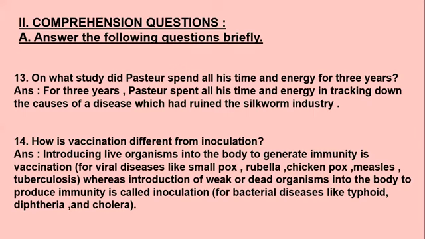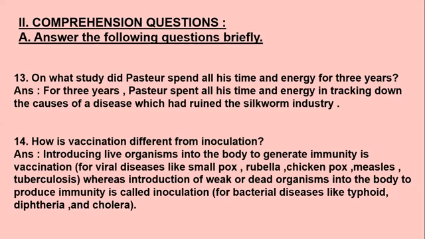Moving on to the next question. How is vaccination different from inoculation? So you have to write the differentiation between both. So the answer: introducing live organisms into the body to generate immunity is vaccination. It's for viral diseases like smallpox, rubella, chickenpox, measles, and tuberculosis. Whereas the introduction of weak or dead organisms into the body to produce immunity is called inoculation. It's for bacterial diseases like typhoid, diphtheria, and cholera.